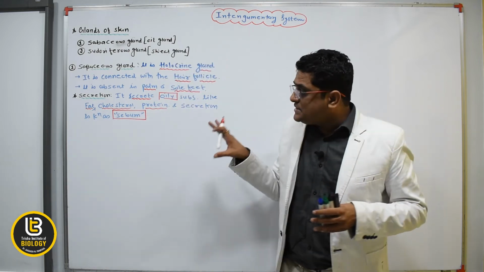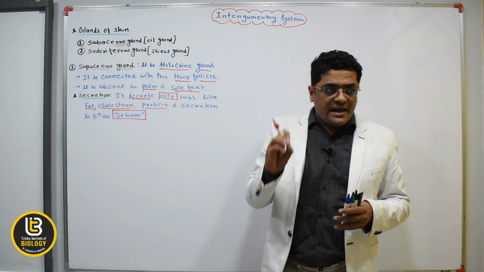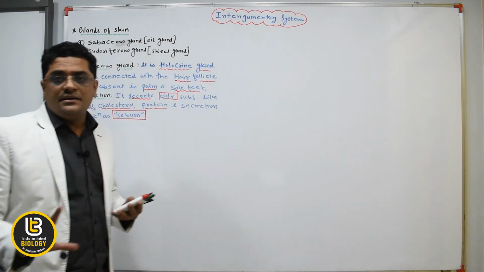And what is the function of this gland? This gland keeps the hair from drying out and keeps it moist.